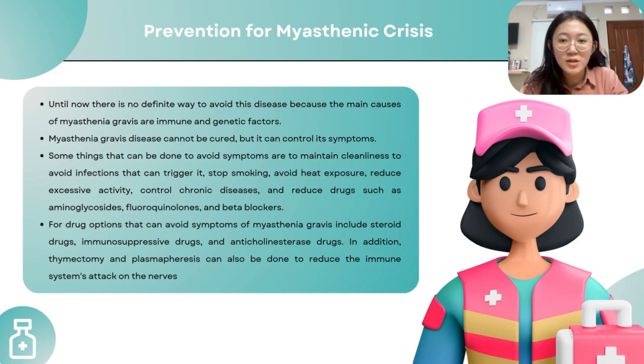I will explain the prevention of myasthenia gravis. Until now, there is no definite way to avoid this disease because the main causes of myasthenia gravis are immune and genetic factors.